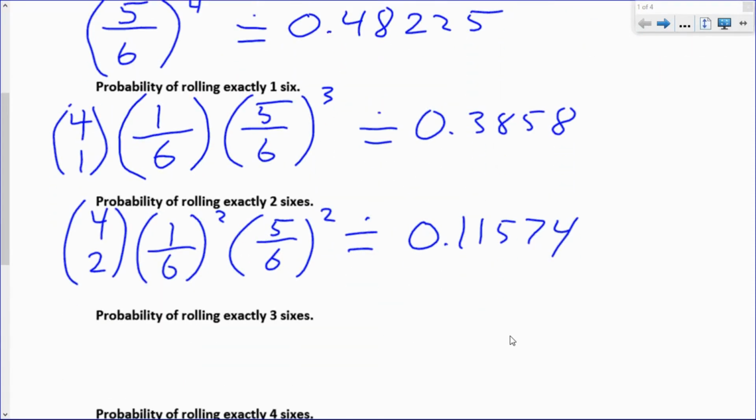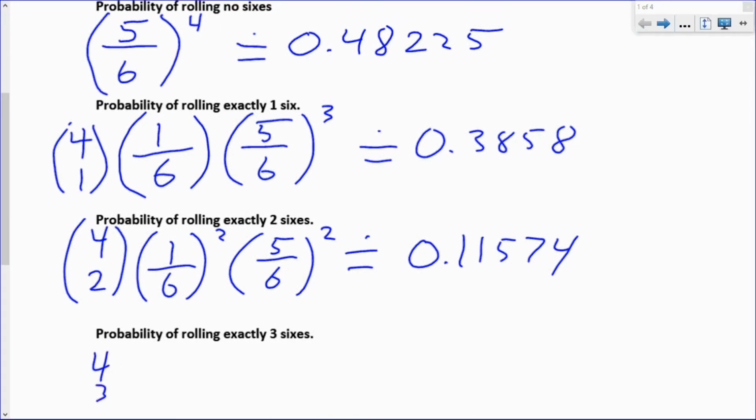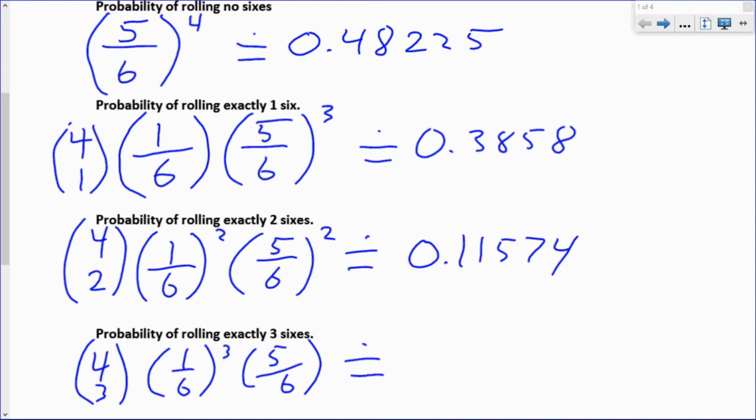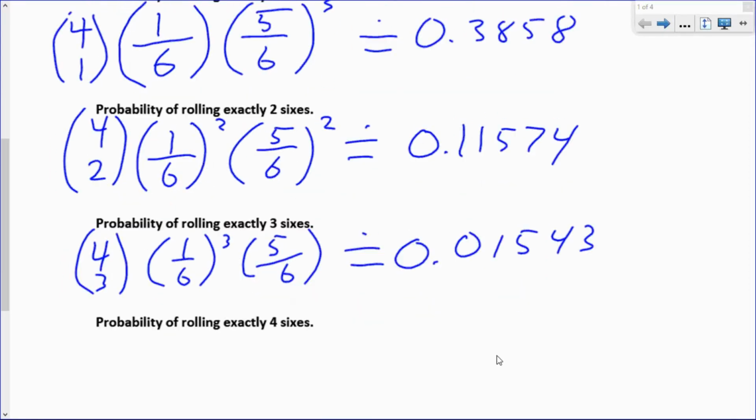3 6s. So now we're at 4 choose 3. Hopefully you're starting to see the pattern here. Times (1/6)^3 times 5/6. Again, kind of pretending that the first 3 rolls were 6s and the last one was not a 6, but then multiply that times 4 choose 3 because there are 4 choose 3 ways to pick the 3 rolls that might have been a 6. And that works out to about 1.5%, or 0.01543.